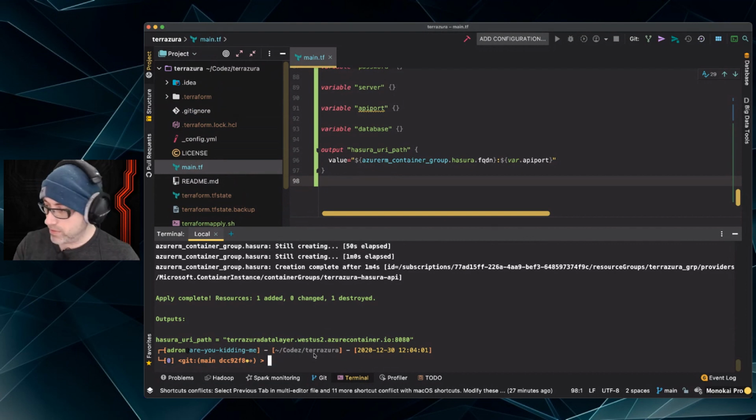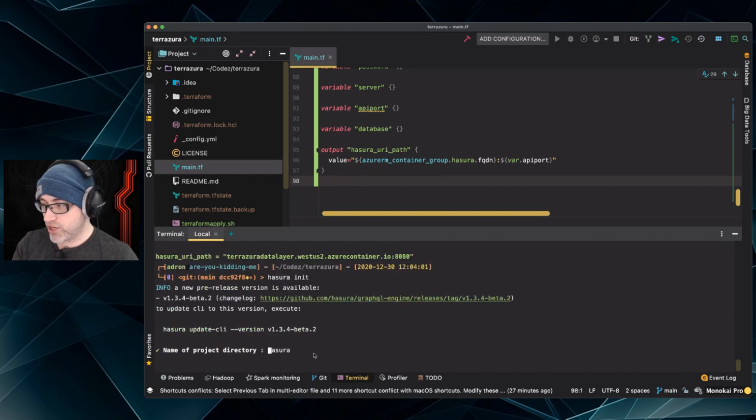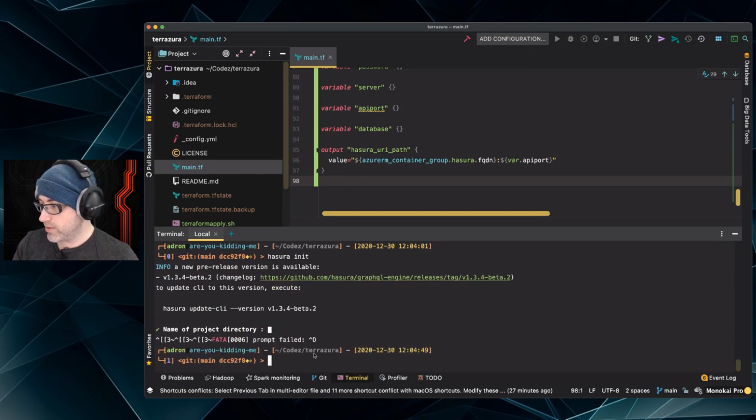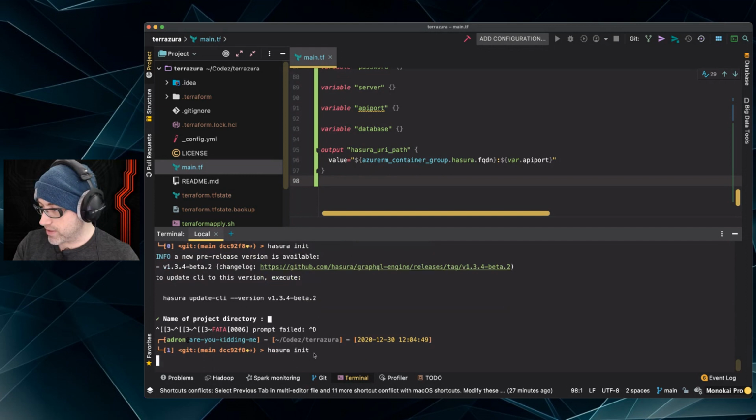And what we're going to do is type hasura init. Yes, that's right. Only those two things. In our directory, make sure you're in the project directory, okay? hasura init, check for update. It found a new beta, but I don't really want to do that just yet. Whoops, I broke it. Let me do it again. hasura init.